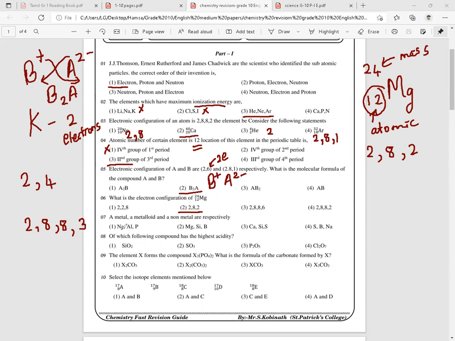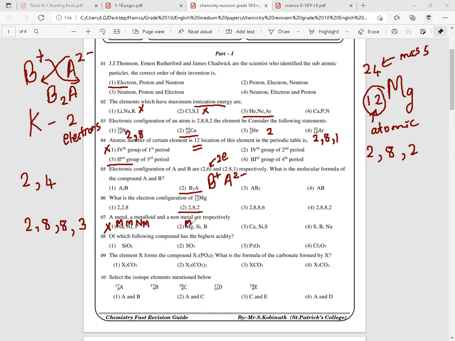So here, sodium is a metal. That's correct. Aluminium is a metal. Phosphorus is a non-metal, right? So according to their order, this is not suitable. It should be metal, metalloid, and non-metal. So it's wrong. We'll move to the second one.